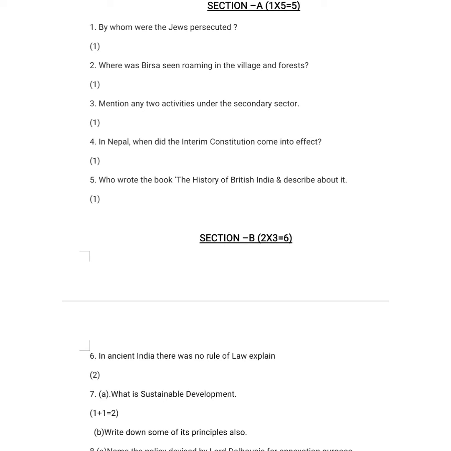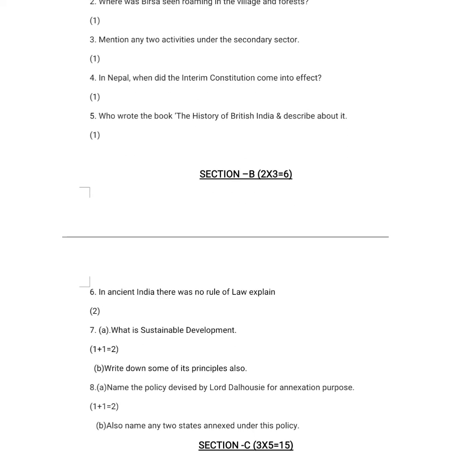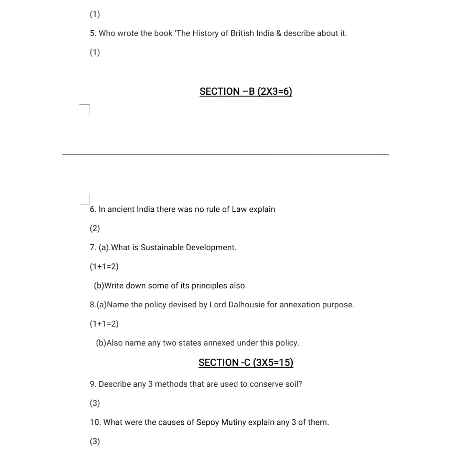The 7th question was divided into 2 parts. 1 mark for what is sustainable development, and I hope you all have written the definition properly. Sustainable development means using resources wisely without damaging the environment and keeping in mind the needs of future generations. Furthermore, you have to write at least 2 principles of sustainable development, which carried 1 mark each. There were 7 principles given in our NCERT. You could have written any 2, and marks would have been allotted.